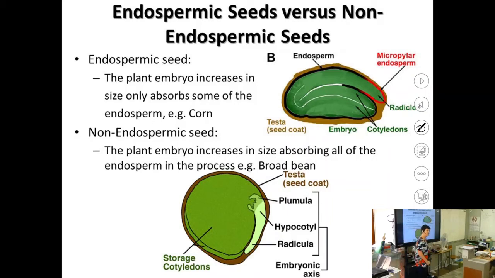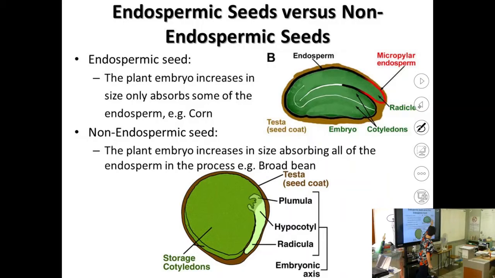Now you must ask, okay, if this one is non-endospermic, what is endospermic then? That is how you prepare yourself. And we are in the later stages of your year. We are at the end of your year, and therefore I want you to start thinking about that.